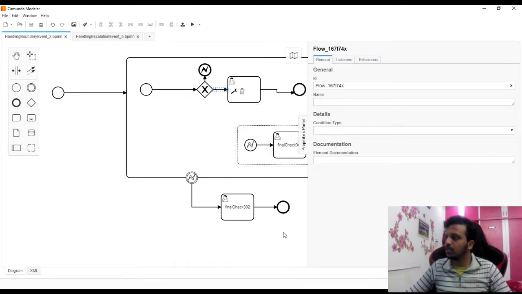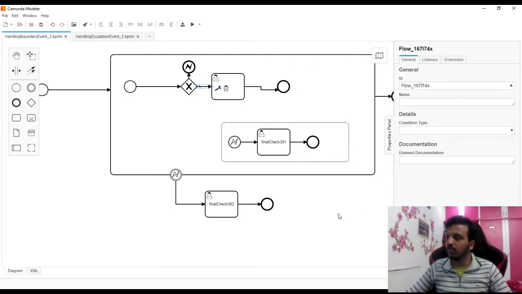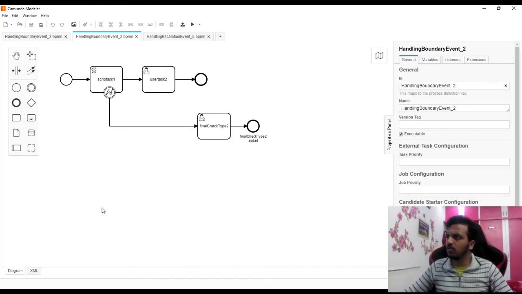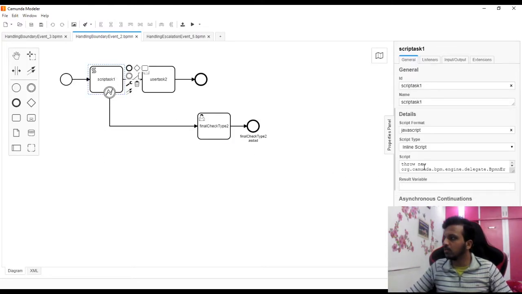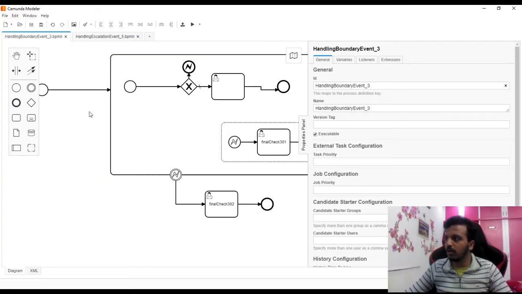If I open the properties, I hope now it should be fine. So this is a default flow. If you can see that arrow, slash arrow, backward slash, and then I have a condition here. In the condition I have written 1 equal to 1. Once again, if I have not shown you this, maybe just to show you how you can throw: throw new org.camunda.bpm.engine.delegate.BpmnError. So this is the package name, comma, class. Let me close this, I think I did not show it, so I'm showing it back.